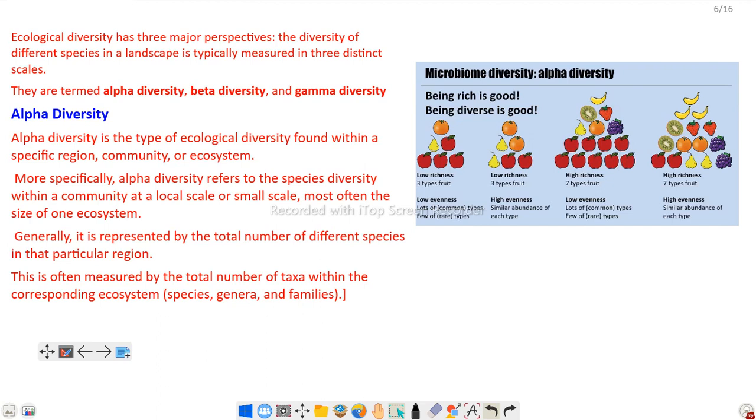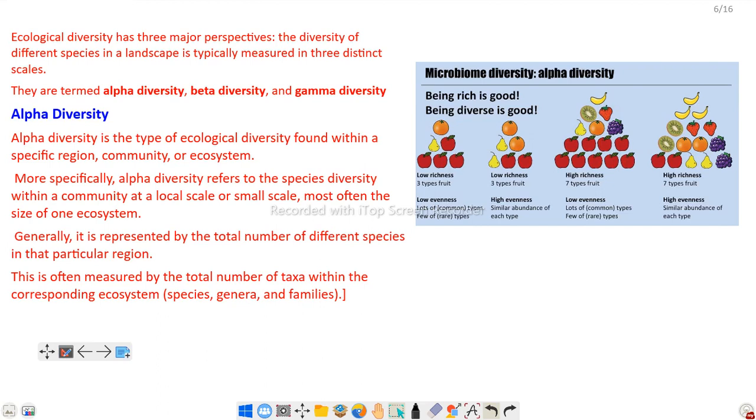If we consider a large ecosystem, the number of species increases. Apples are there, grapes are there, tomato, strawberry, banana, etc. are present. So richness is high, 7 types of fruits are there.